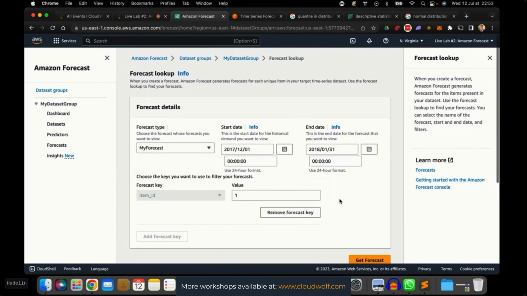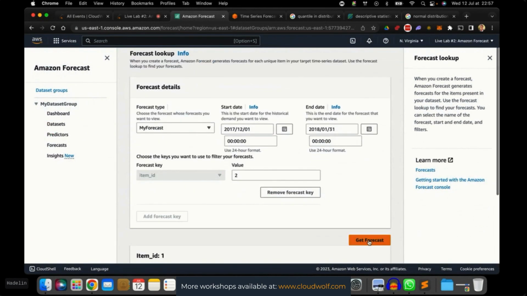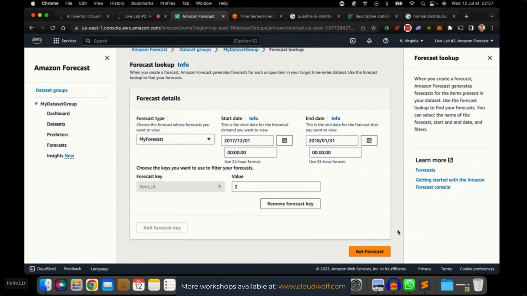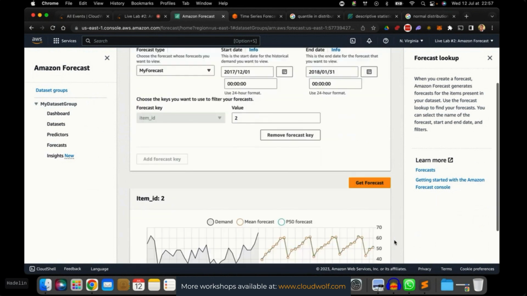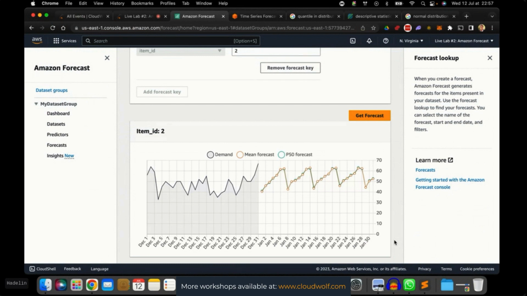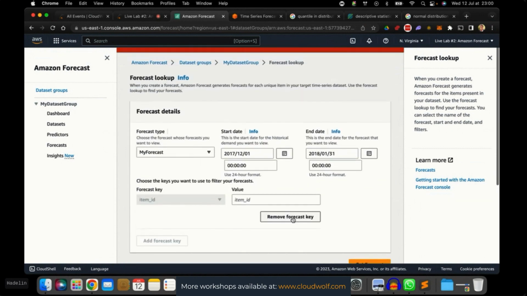Now, let's have a look at the second item, actually. Let's move on to item 2. So here, very simply, we just have to enter 2 here for the value and get the forecast. Oops, yeah. And very similar curve for item 2, but for different values, from 40 to 60. All right, so that's the visualization dashboard of Amazon Forecast, which allows you to query some forecasts.